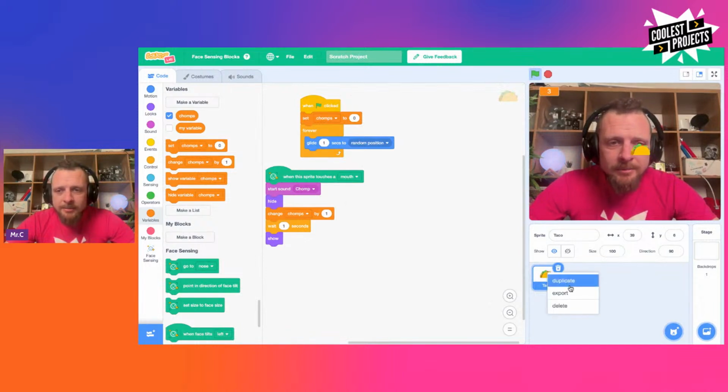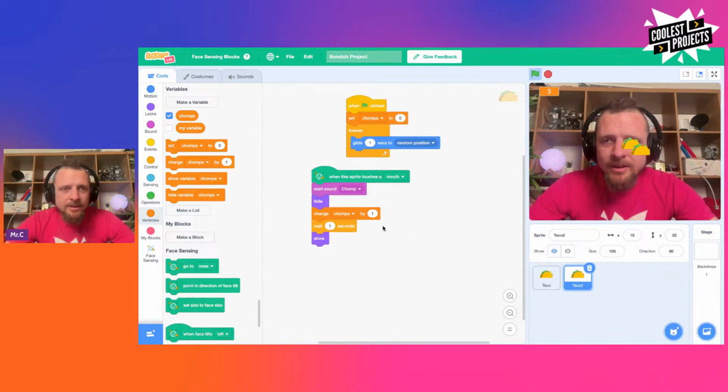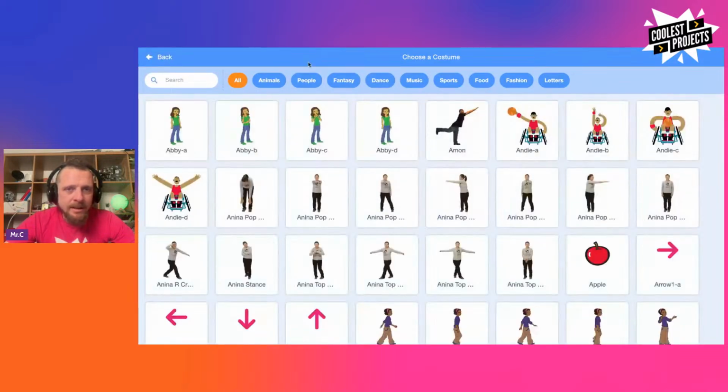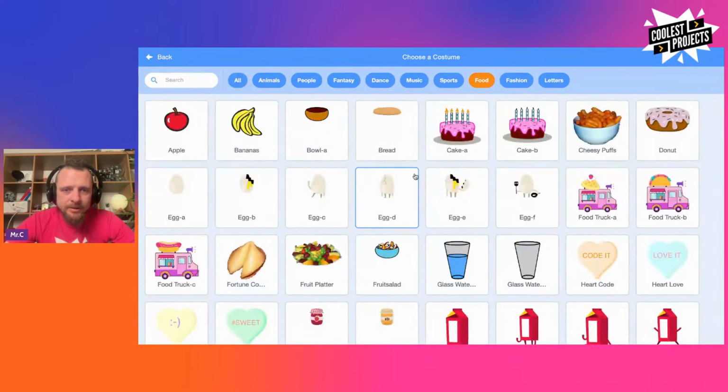So I'm going to duplicate my taco. So now I have taco and taco 2. And then I'm going to change the costumes on it. So I'm going to get rid of the costumes that it currently has. I'm just going to stop my program from running. And then I'm going to add a new one. Let's go for food.